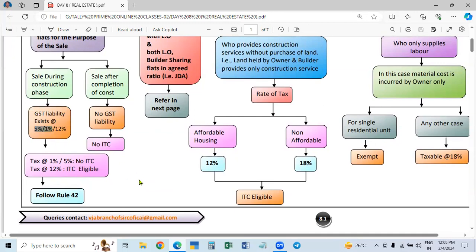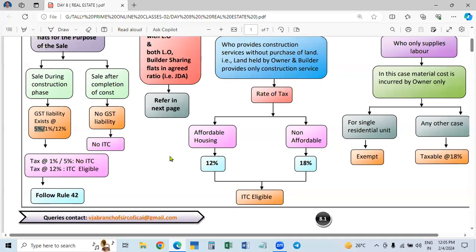are divided into two types. One is affordable housing. Affordable housing means even middle class people can afford to buy it. That is a cheaper rate. So for affordable housing or affordable units, the rate is 1%. If it is not affordable, meaning the price is high, then in such a case it is 5%. So 1% for the affordable housing, affordable units, and for non-affordable units, it is 5%.